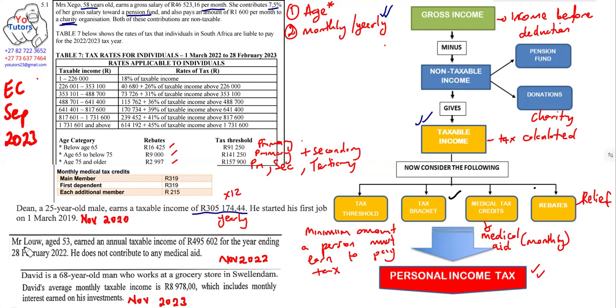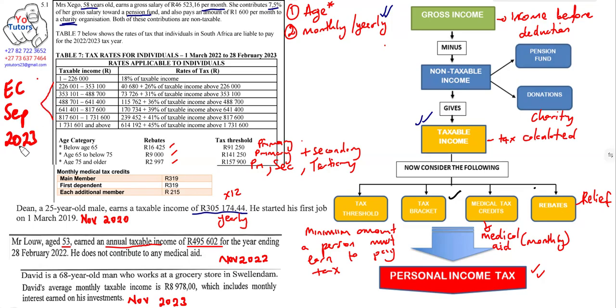Now let's look at the second question here, which is in November 2022. Mr. Law, age 53. Now, age 53, it qualifies only for primary because it's below 65. And Dean also qualifies for primary. And an annual taxable income of 495,602 for the year ending 28 February 2022. He does not contribute to any medical aid. It means that you mustn't look at any medical credits there. So in this case, you're going to use this value, and you go straight to the tax bracket.